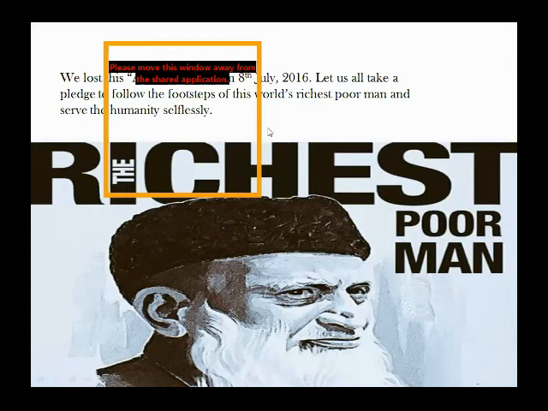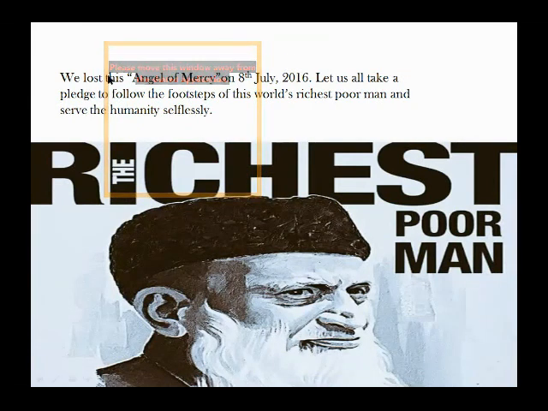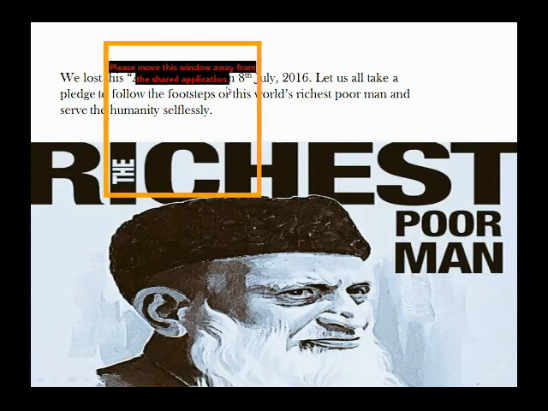What I explained in the beginning, a rhetorical question. What is a rhetorical question? It is a question that is a sentence in itself. A rhetorical question does not need any answer. Okay, so what is the concluding part of today's topic? We lost this angel of mercy on 8th July 2016. Let us all take a pledge to follow the footsteps of this world's richest poor man and serve the humanity selflessly. So, what is the writer asking us to do in the concluding part?